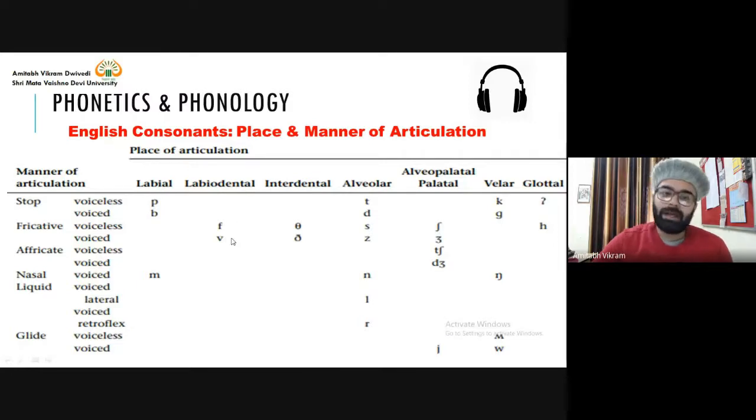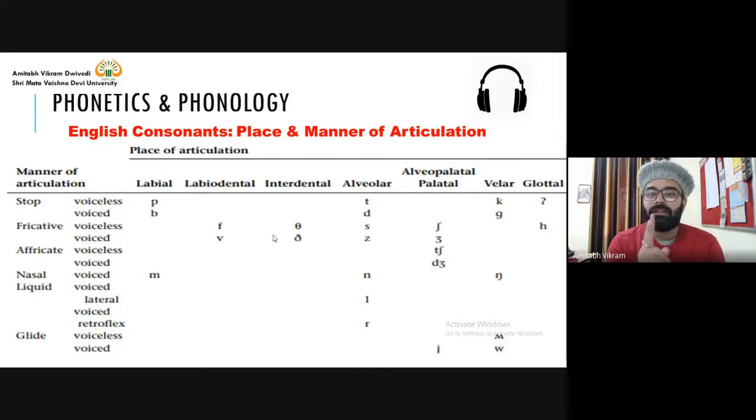Now look at my face, and particularly my mouth. When I pronounce the sound f, my lower lip will touch the upper teeth. F, f, f. And when I say v, v, v, v.